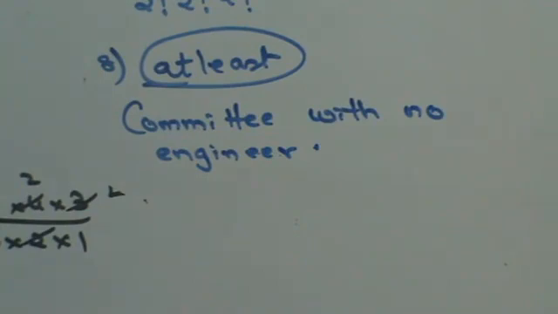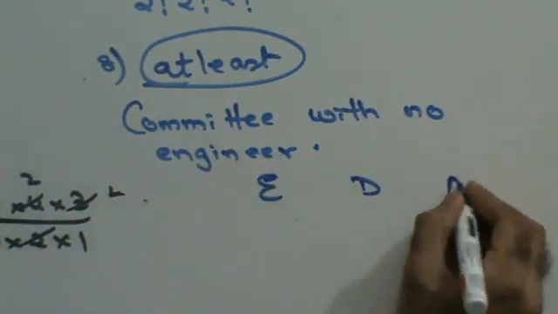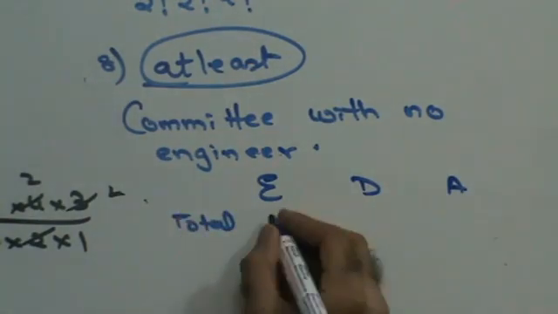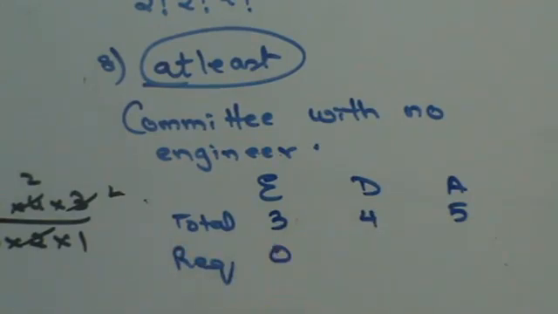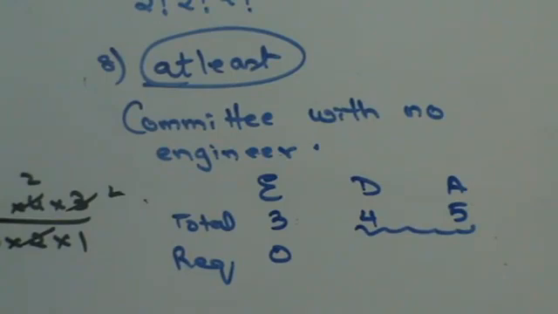You have engineers, doctors and accountants. Total there are 3 engineers, 4 doctors and 5 accountants. I have to make sure that there are no engineers. That means everybody has to be selected from the balance.